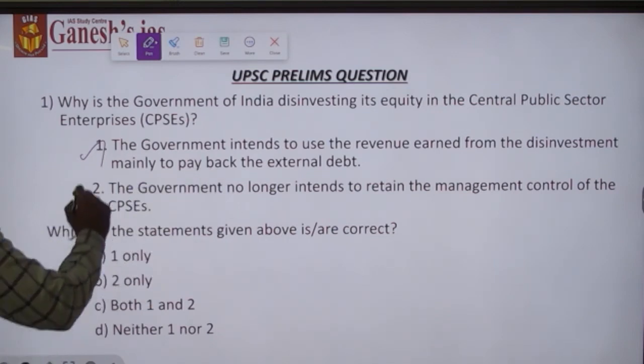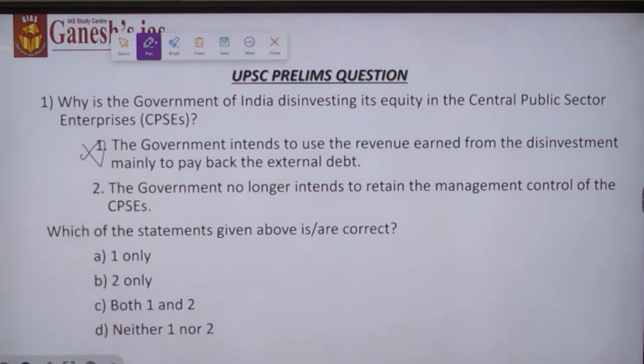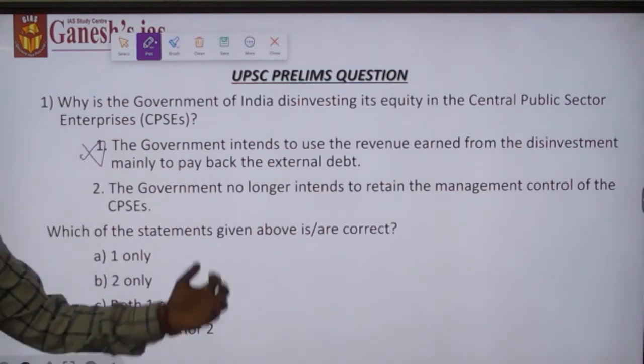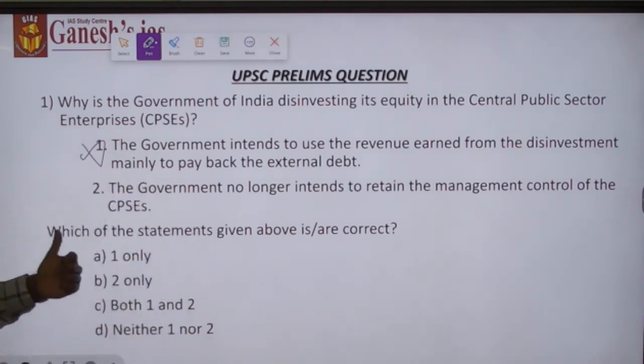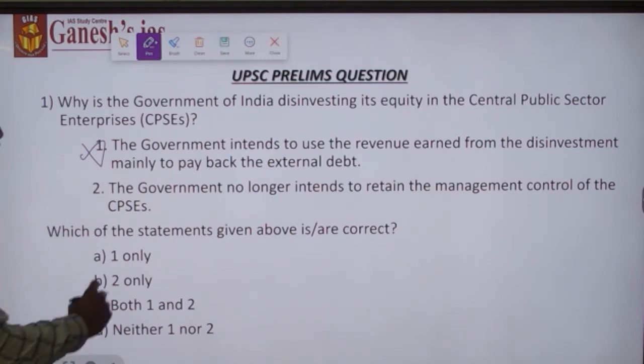The statement is wrong. As I said, the government will be utilizing the funds it has got from the disinvestment proceeds according to the regulation of the National Investment Fund, which we have discussed in the previous slide.